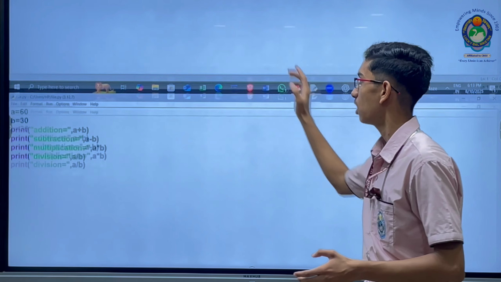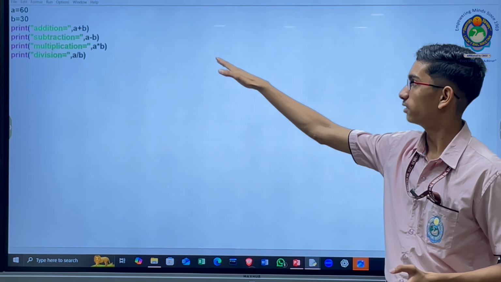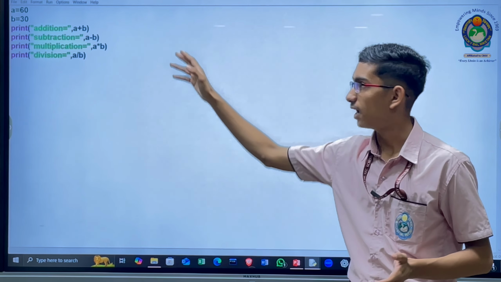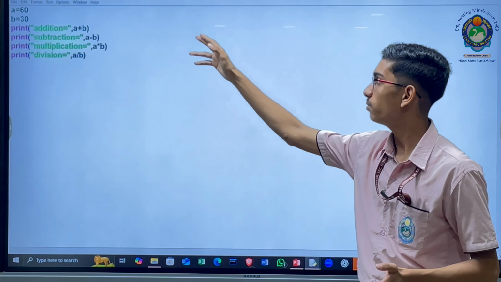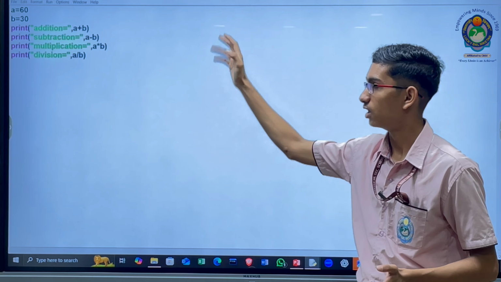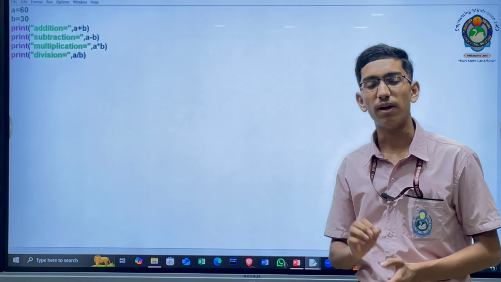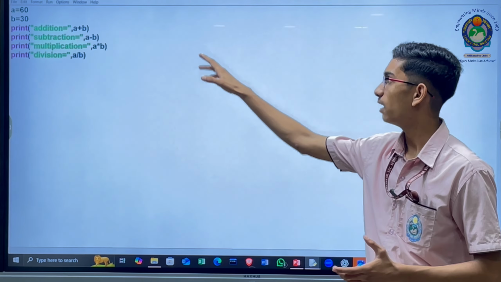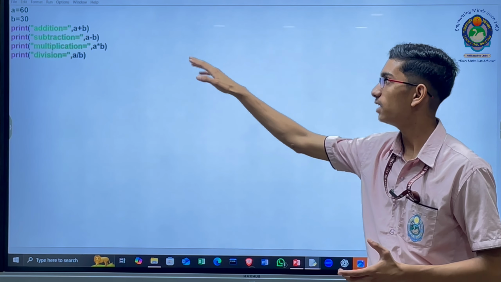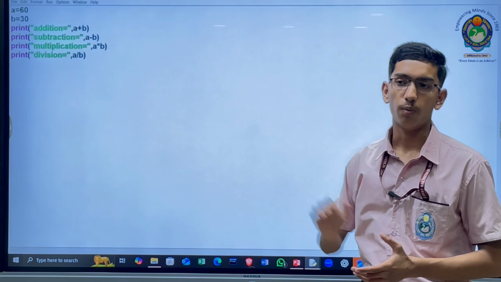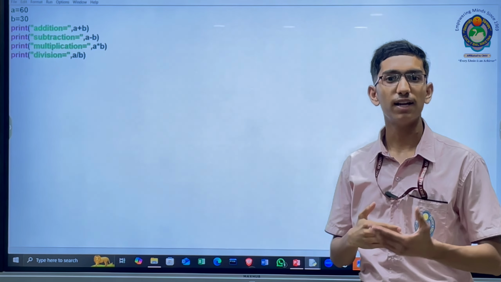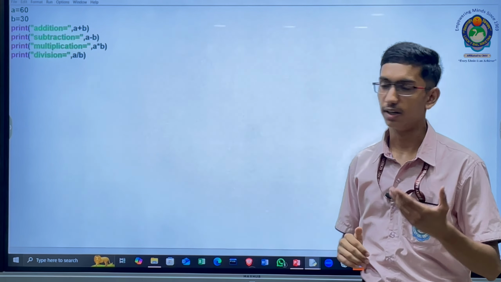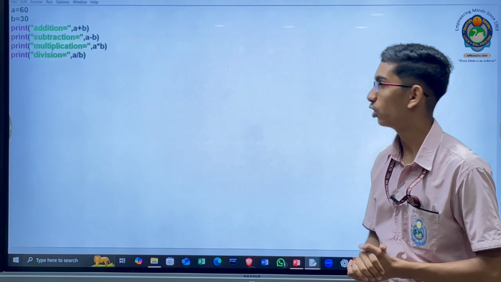So there is a question. This is the file mode, and this is the code. A is a variable, B is also a variable, and A and B are assigned the values 60 and 30. A variable is a container, or you can say a memory location of data. Here, the data type of A and B is numerical, or integer. Why? Because Python automatically adjusts its data type according to the value given. But in C language, you have to define it. In Python, it is automatically done because it's dynamically typed.